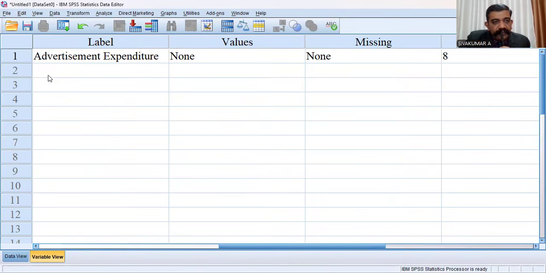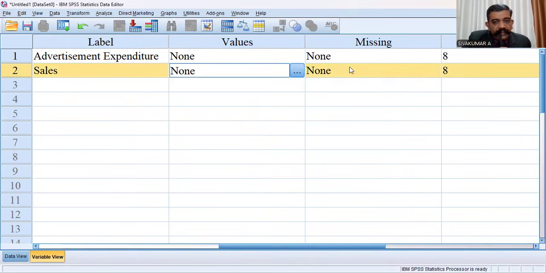Then the next variable, sales. Sales is the next variable, all others are auto-filling. You have to only type the label. Okay, here the variable is sales, all others are auto-filling.